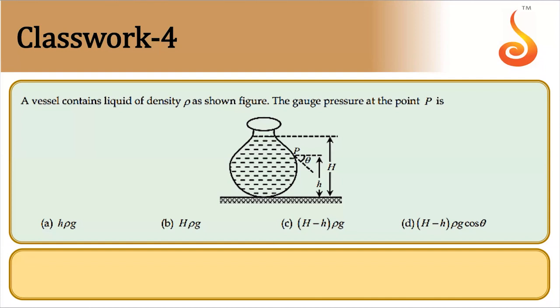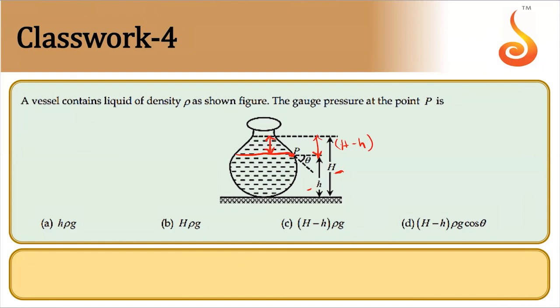See, what matters for calculation of pressure is this distance. So if this height is H, this is h, so this should be H minus h, correct? Now pressure at point P depends on only depth. Remember, depth should be measured from the top surface, not from the bottom. Height is measured from the bottom, but depth should be from the top.